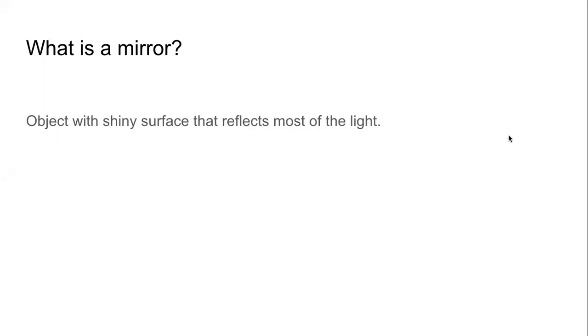Even the shoe, a very well polished shoe, can act as a mirror. Not as a good mirror, but as a mirror. The rear view mirror of big cars, they are not actually made of glass. They are metallic.